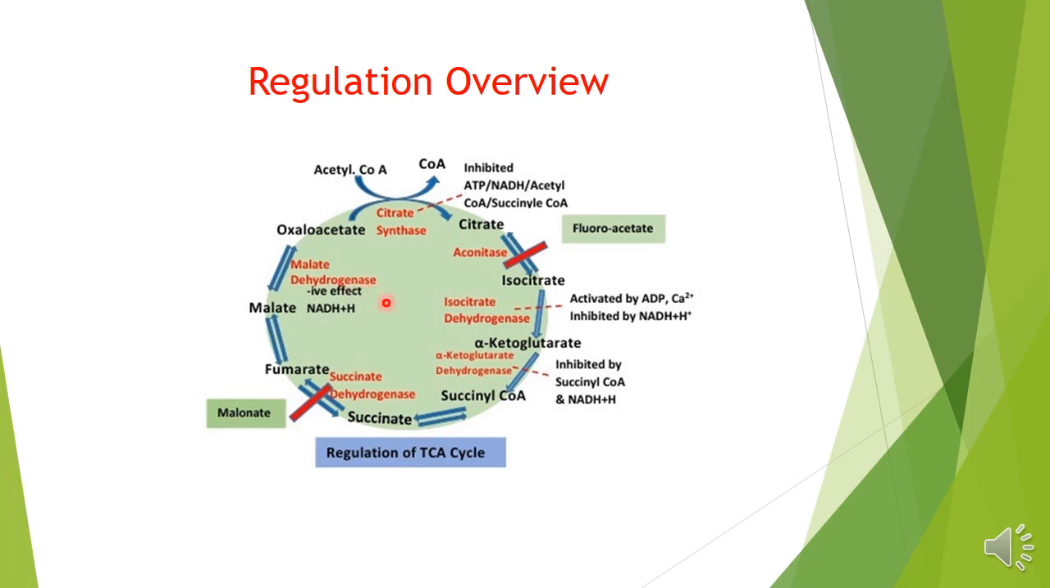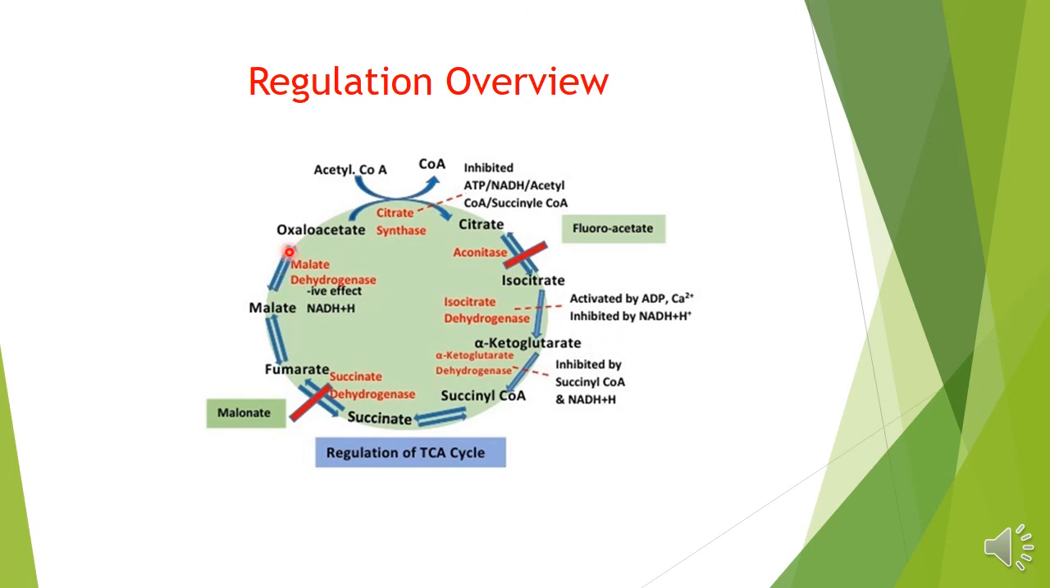There is one more enzyme having an effect, alpha-ketoglutarate dehydrogenase. This enzyme can be inhibited by succinyl coenzyme A, which is end product inhibition, or more NADH produced will also have a negative effect on alpha-ketoglutarate dehydrogenase. So this cycle is regulated by citrate synthase, isocitrate dehydrogenase, alpha-ketoglutarate dehydrogenase and also malate dehydrogenase, which can be inhibited by more production of reduced NAD.